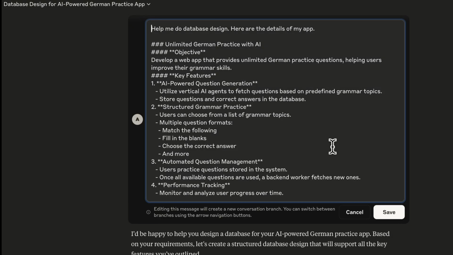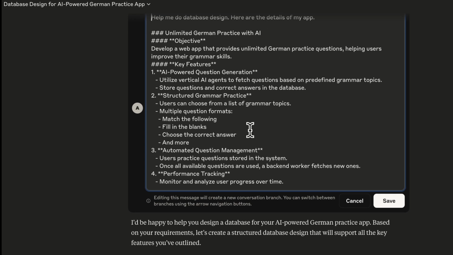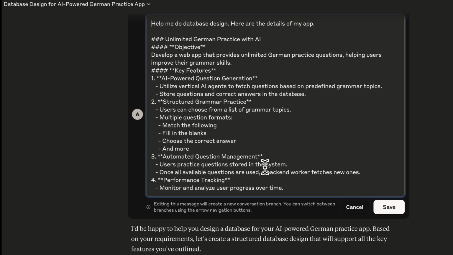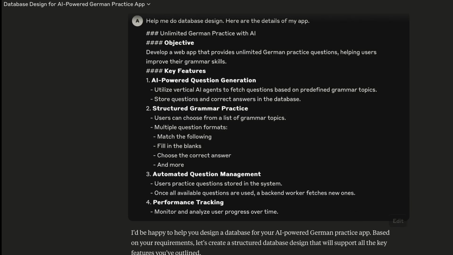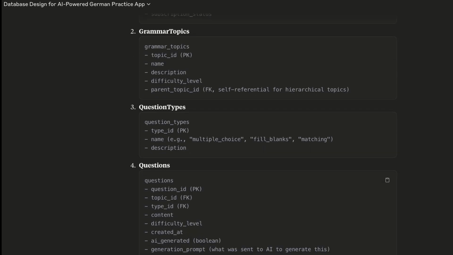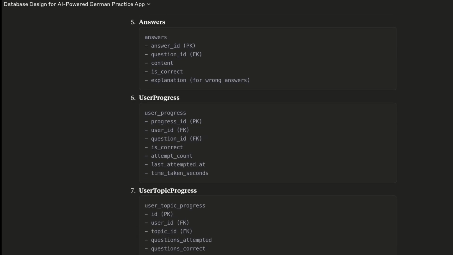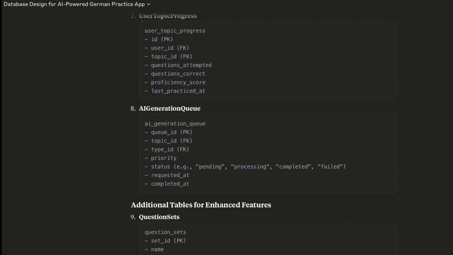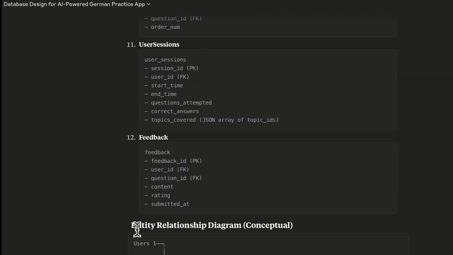Instead of jumping straight into the implementation code, my first step is to prompt the AI specifically for the database schema. From that first prompt, it produced an initial database schema, and this initial schema was actually quite decent, aligning pretty well with what I had in mind. It even went a step further and generated an entity relationship diagram.